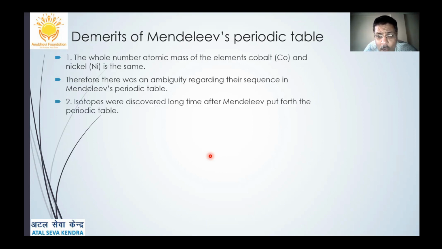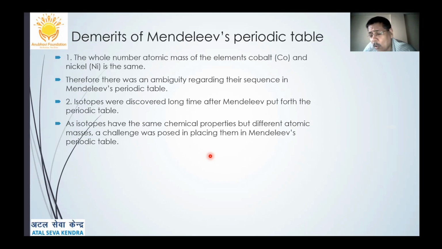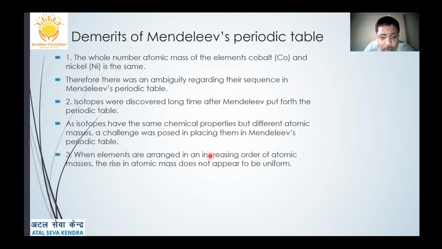Isotopes were discovered long after Mendeleev put forth the periodic table, and therefore they could not be accommodated. Now, what are isotopes? That you should know. Isotopes are the elements of the same kind or same substance having similar chemical properties but different atomic masses. That is, same atomic number but different atomic mass number. So, where to place them? Hydrogen has three isotopes, so I cannot make three different places for hydrogen. That was a challenge, which was a major flaw or drawback of Mendeleev's periodic table.